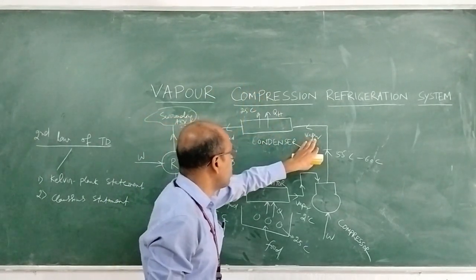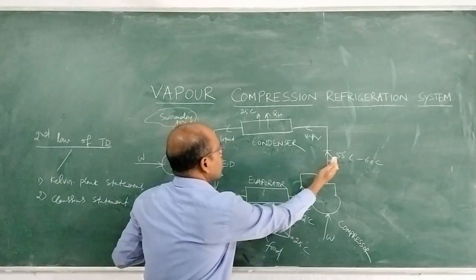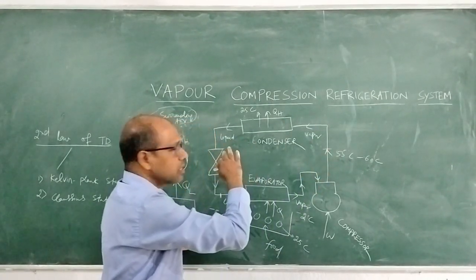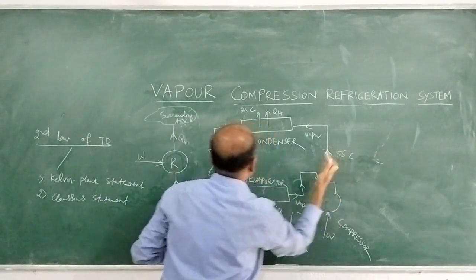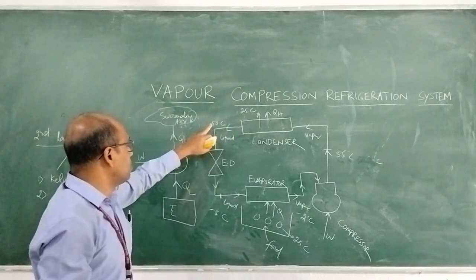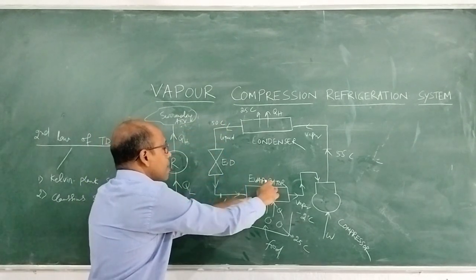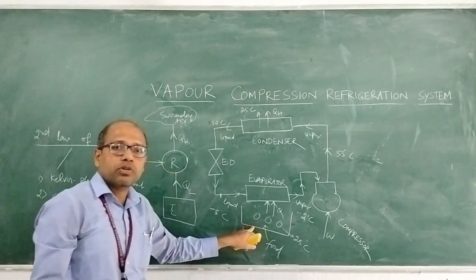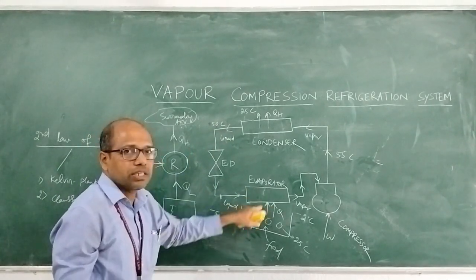Heat is rejected, vapor is converted into liquid state. Phase change takes place. Or sometimes the temperature may also decrease. Let the temperature be 55 degree, then it decreases to 50 degree centigrade. But this 50 degree centigrade, if you supply to the evaporator without expansion, then the evaporator temperature will rise. This 50 degree temperature will increase the temperature.